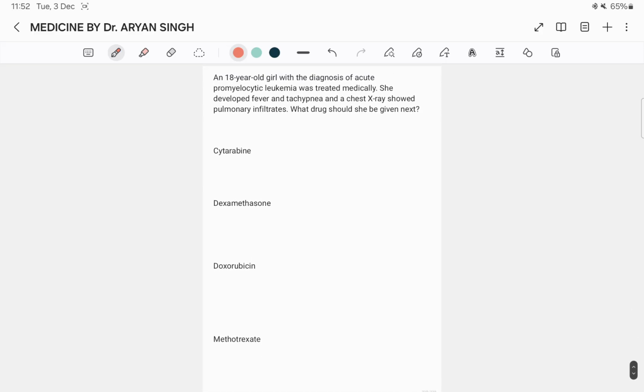An 18-year-old girl with the diagnosis of acute promyelocytic leukemia was treated medically. She developed fever and tachypnea, and chest X-ray showed pulmonary infiltrate. What drug should be given next? Cytarabine, dexamethasone, doxorubicin, or methotrexate? The best answer is dexamethasone, because the clinical scenario describes a patient with APL developing fever, tachypnea, and pulmonary infiltrate while on medical treatment. This is suggestive of APL differentiation syndrome, an adverse effect of